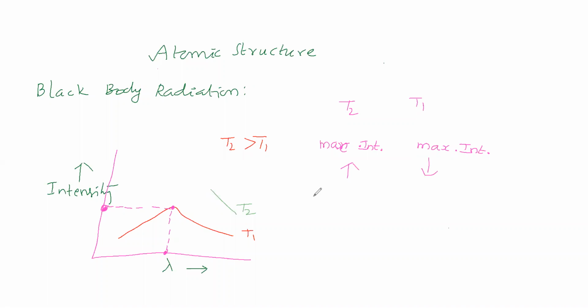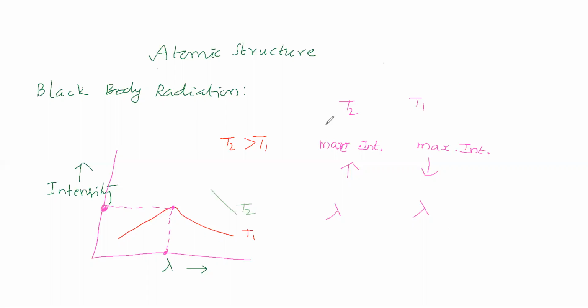Okay. Now, this maximum intensity has a corresponding wavelength. Here see, for T1, this intensity is called maximum intensity of radiation. This maximum intensity of radiation has so and so wavelength. This point we will discuss.